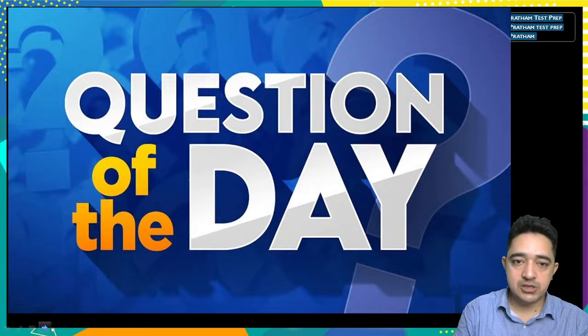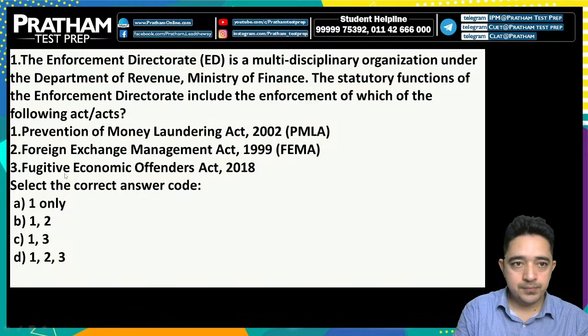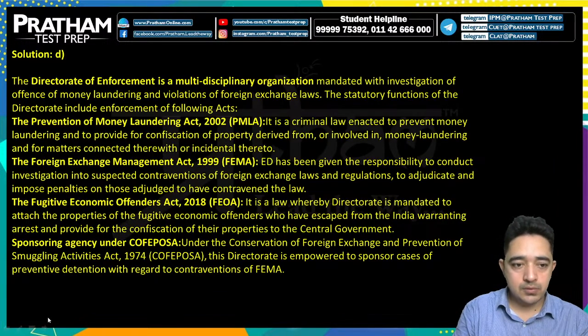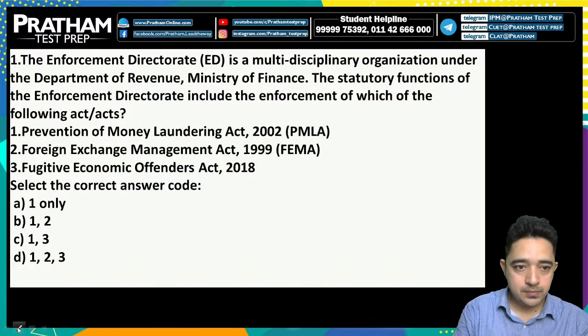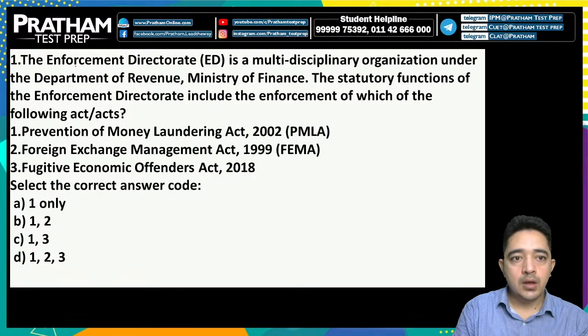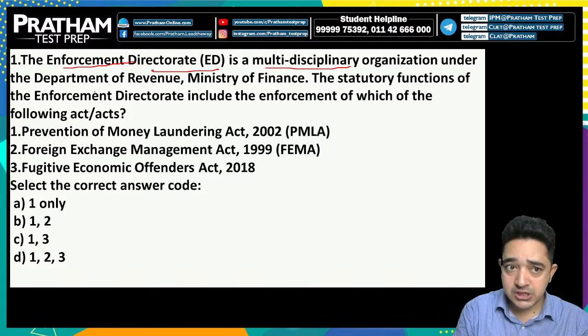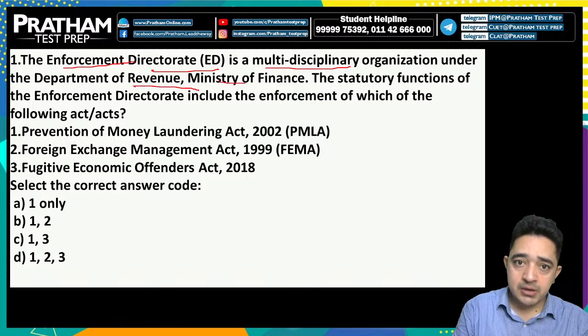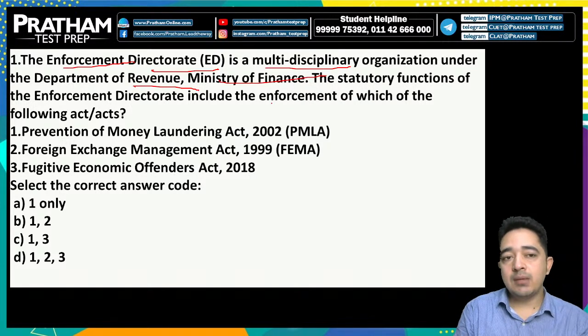Now it's time for questions of the day. So the first one. Enforcement Directorate (ED) is a multidisciplinary organization under the Department of Revenue, Ministry of Finance, with the statutory function of enforcement of the directorate. जो ED का काम है कितने इसके पैनल्स में ये वर्क कर सकती है.